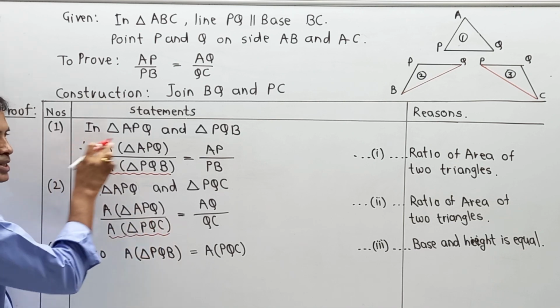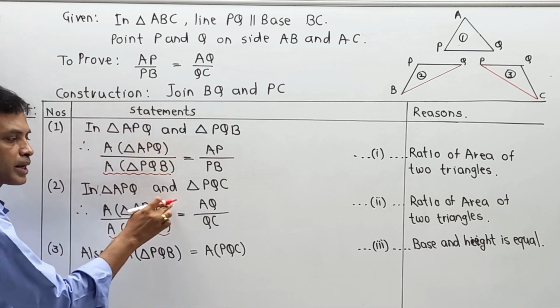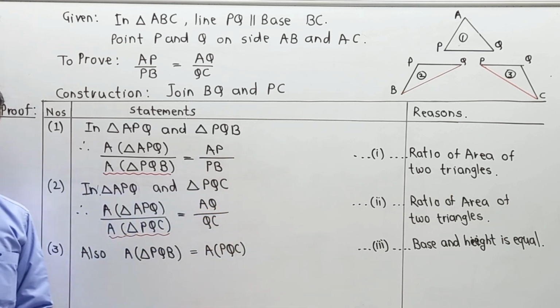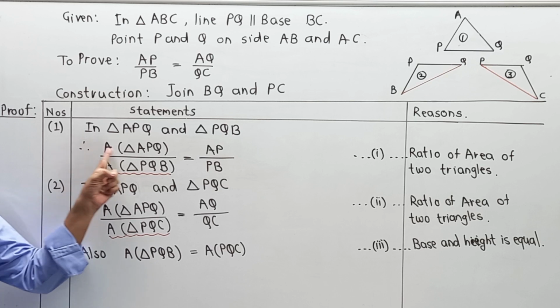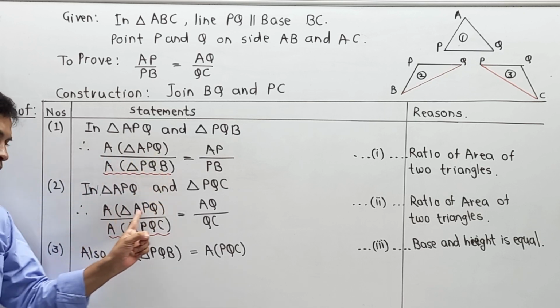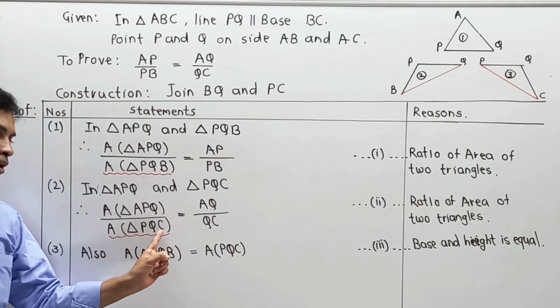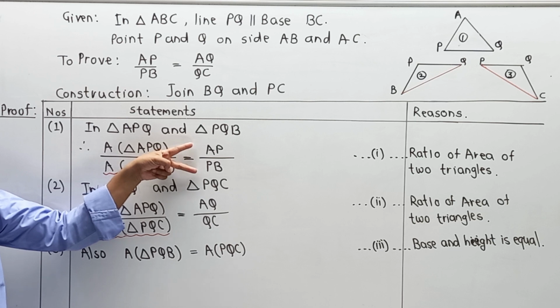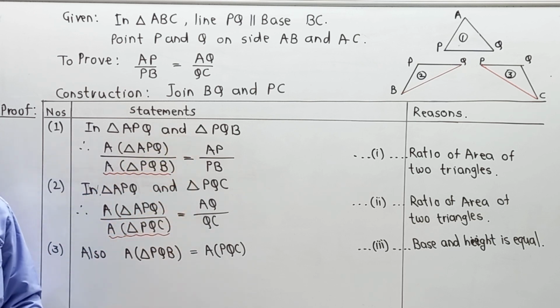Also their upper part is area of triangle APQ. Means from 1, 2 and 3 we can say that area of triangle APQ upon area of triangle PQB is equal to area of triangle APQ upon area of triangle PQC. In short, we will get AP upon PB is equal to AQ upon QC.